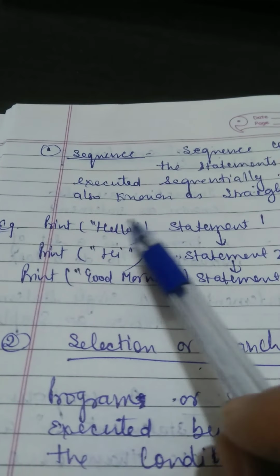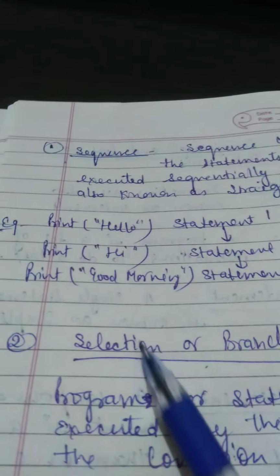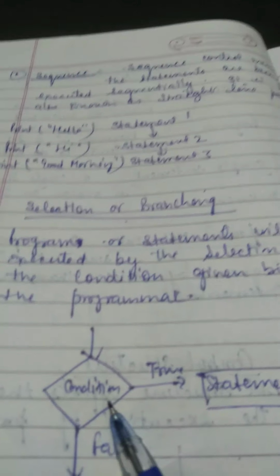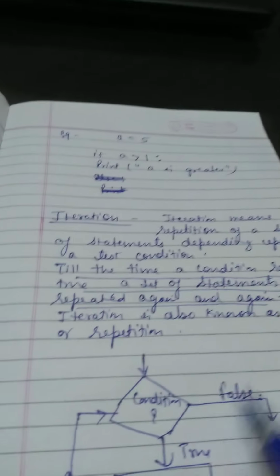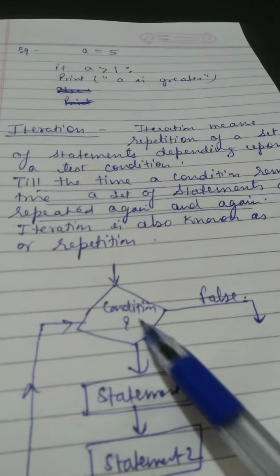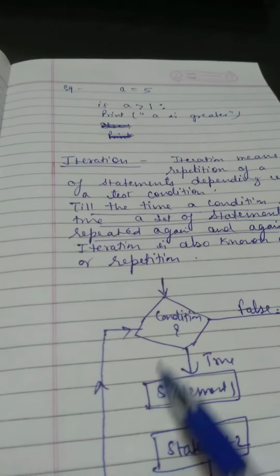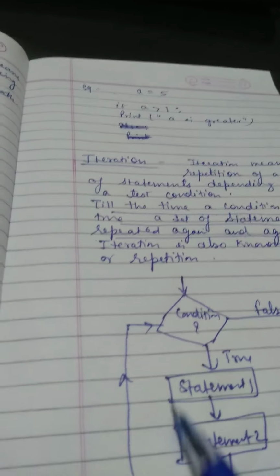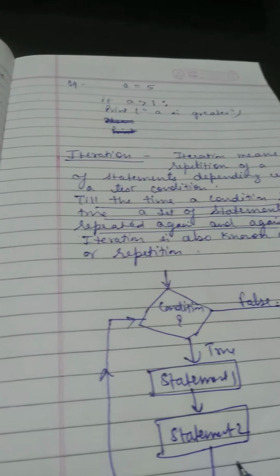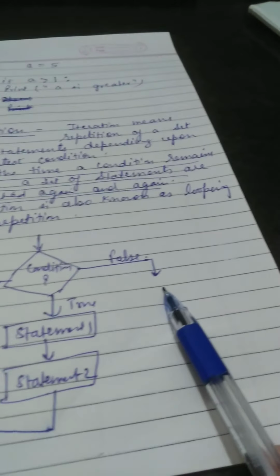And in sequence I have given you the example, where all the statements will be executed sequentially. In selection it will check the condition. If the condition is true, then this statement will be executed. Otherwise, if the condition is false, statement 2 will be executed. In iteration, the repetition task will be performed. If the condition is true, again and again it will execute this statement, and again it will check the condition. If the condition is again true, then again this statement will be executed, and if the condition is false, it will come out from this loop.